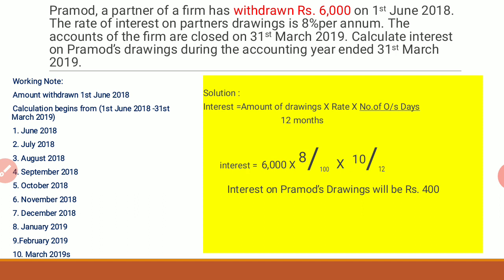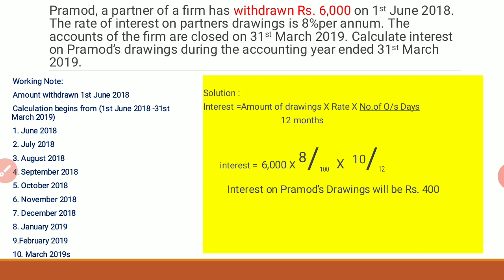We have to check when the amount has been withdrawn. In the sum they said he has withdrawn 6,000 rupees on 1st June 2018. Now we have to calculate for how many months Pramod has to pay the interest. He has withdrawn money on 1st June, which means the interest will be calculated from that month itself.